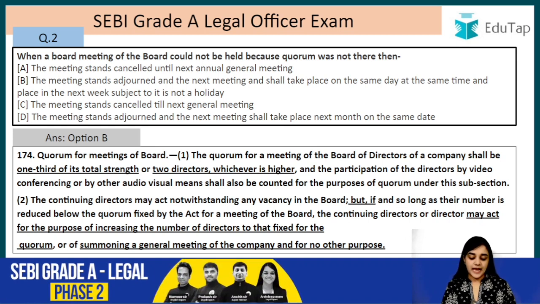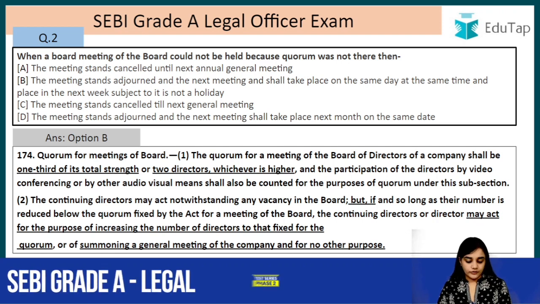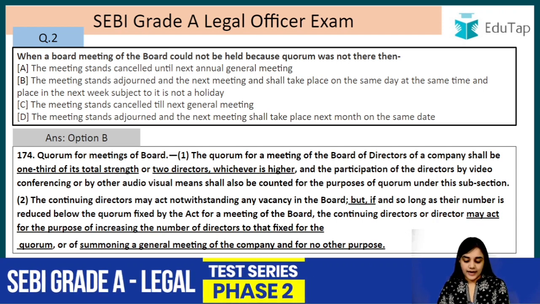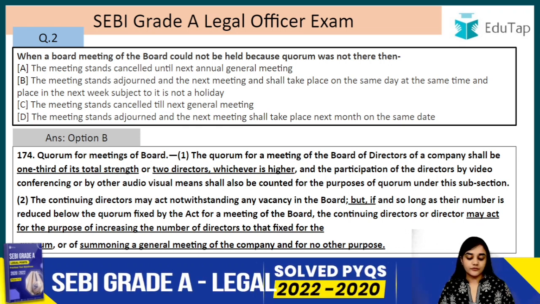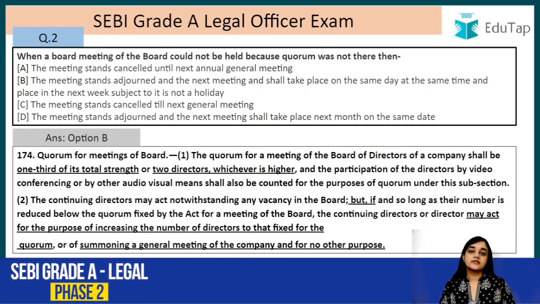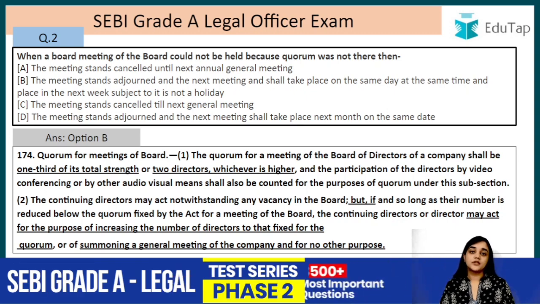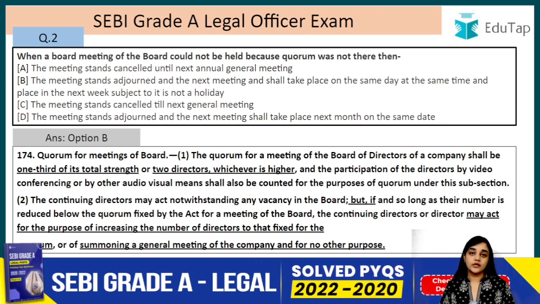The continuing directors may act notwithstanding any vacancy in the board, but there is a condition: if and so long as their number is reduced below the quorum fixed by the act for a meeting of the board, the continuing directors or the director may act for the purpose of increasing the number of directors to that fixed for the quorum or of summoning a general meeting of the company and for no other purpose. For example, the quorum was 3 directors and now the continuing directors are only 2. In that case, they are given only 2 functions.